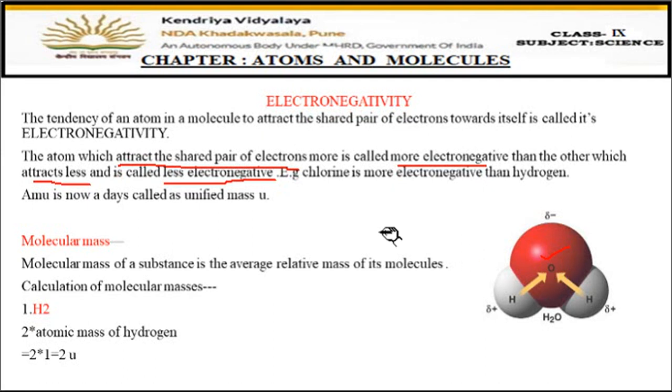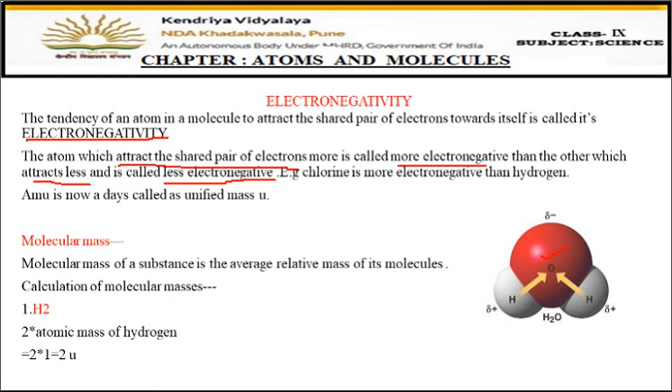Fine. Now this is the concept of electronegativity. That means the property or the tendency of an atom to attract the shared pair of electrons. This oxygen and hydrogen are sharing their electrons, so the shared electrons are more attracted towards oxygen, and this property is called electronegativity. The atom which attracts more is called more electronegative, and the one which does not attract the electrons or attracts very less is called less electronegative. And remember, oxygen is more electronegative than hydrogen.